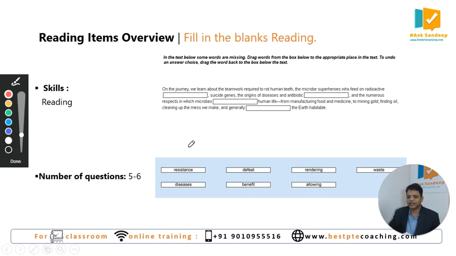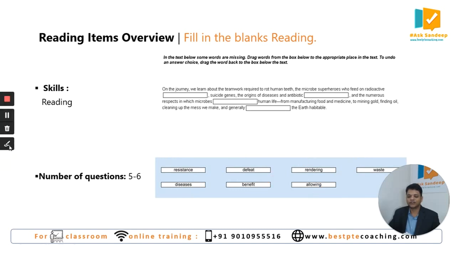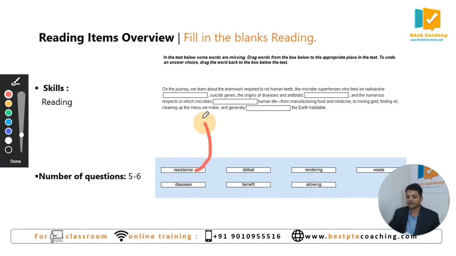The suitable choices are there at the bottom. You can see these choices, correct? What you have to do is simply drag and drop the right choice into the blank, something like this. You have to drag and you have to drop the right choices. That means you pick the suitable words from the list that is given at the bottom. So when you do this question, you get score in reading. There will be minimum 5 questions and maximum 6 questions from this particular question type.